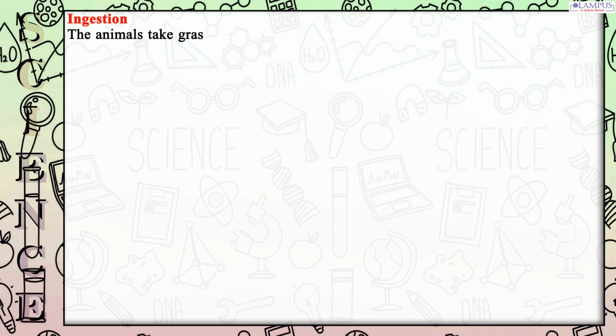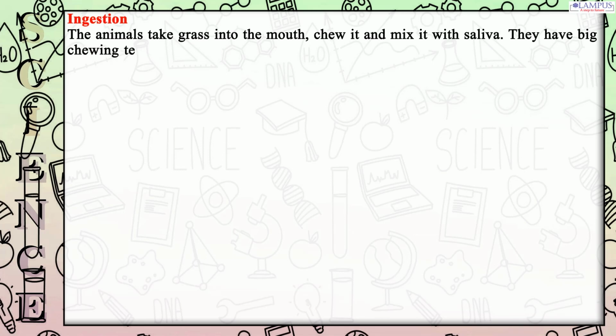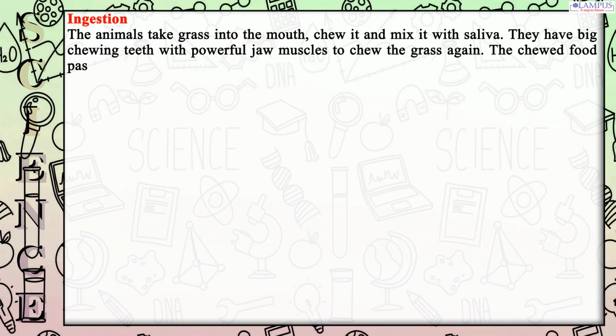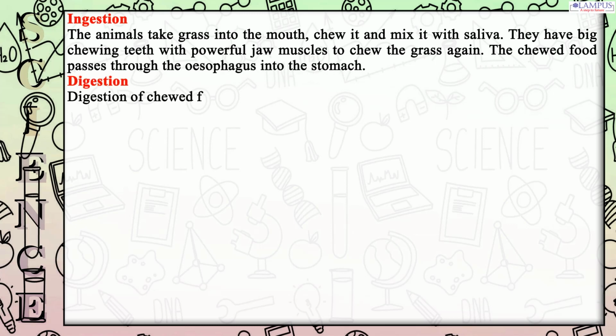Ingestion. The animals take grass into the mouth, chew it and mix it with saliva. They have big chewing teeth with powerful jaw muscles to chew the grass again. The chewed food passes through the esophagus into the stomach. Digestion. Digestion of chewed food takes place in the stomach.